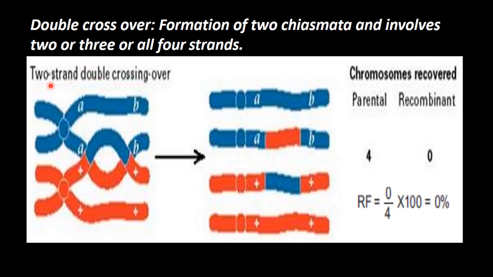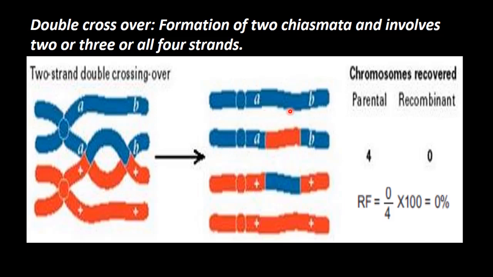Here two strand double crossover. This one strand, two strand. Here is a cross and here is a cross. So two chiasmata are formed. This is called double crossover. Okay, what are all the gametes we are getting?